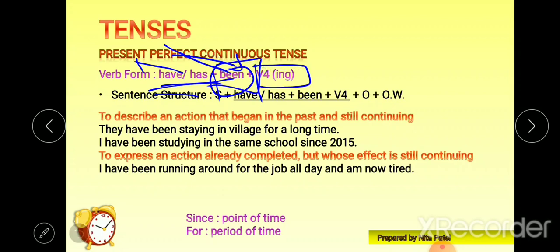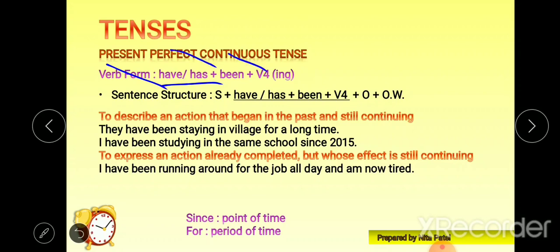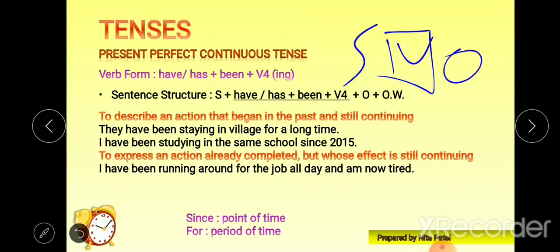It is a key. If you don't remember the sequence of this verb form, then you can use these things. For present, have has, perfect, been, continuous, that will always be V4. Okay, let's see the sentence structure. Same sentence structure is there as before. In the place of the verb we will put this have has plus been plus V4. The sentence structure is a bit long. Anyways, let's see the usages of it.